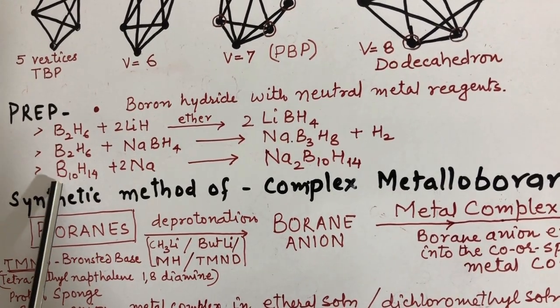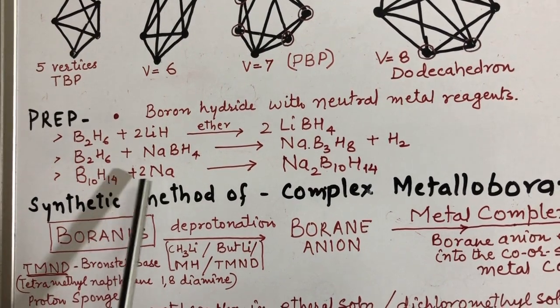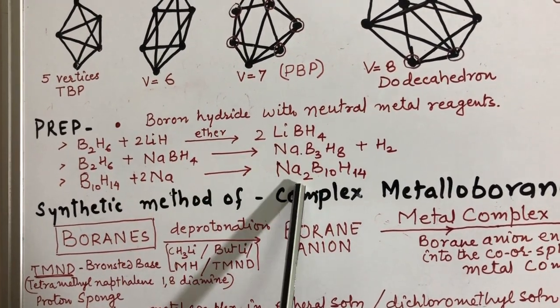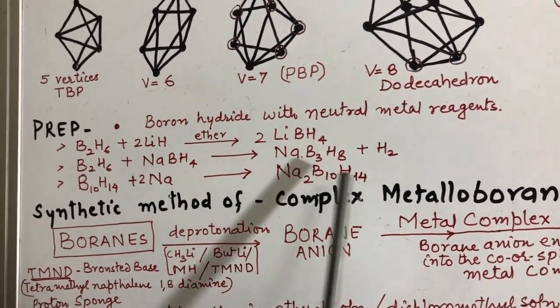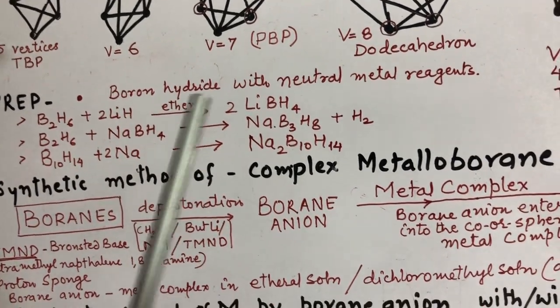When B10H12 reacts with sodium, we get Na2B10H14. These are the simple methods of preparing lower metalloboranes.